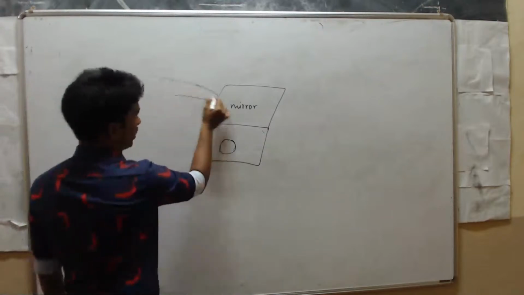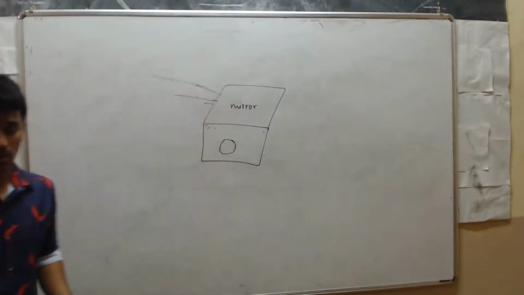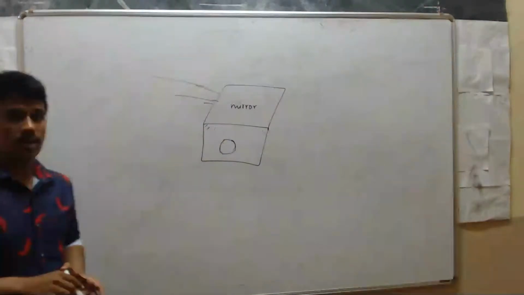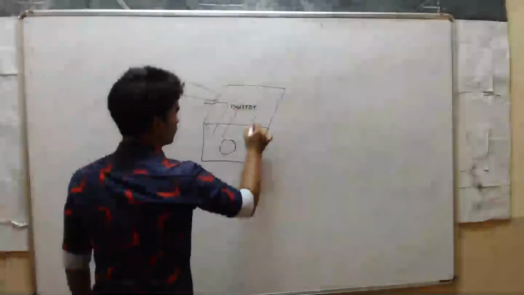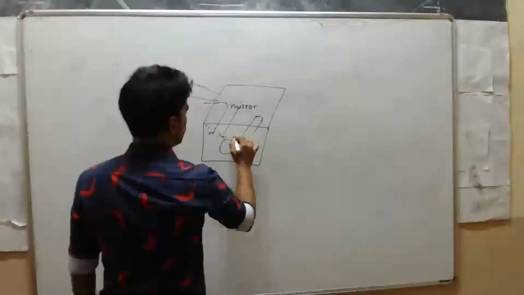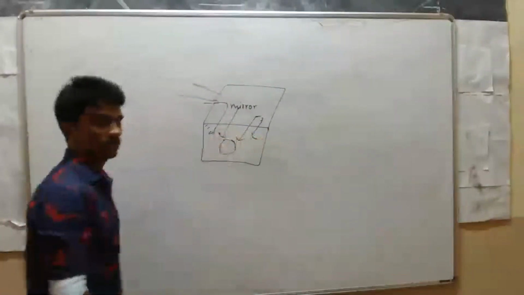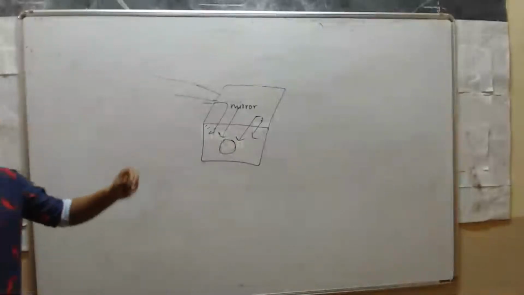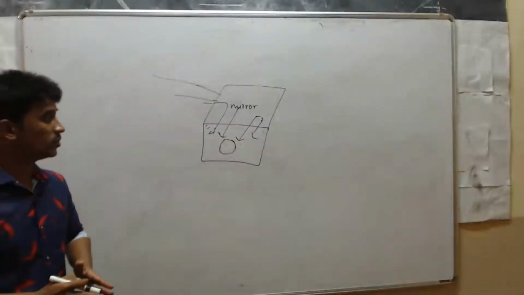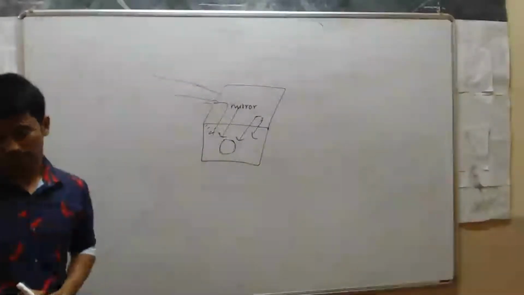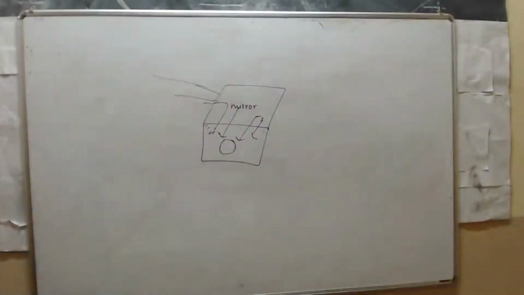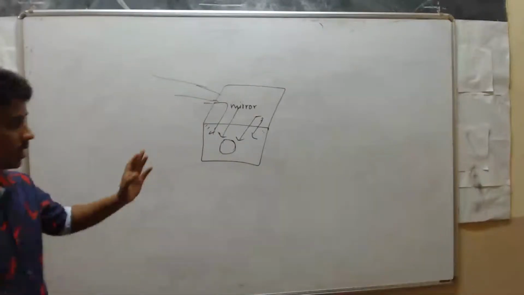The sun rays first fall on the mirror. When you pass rays of light, what will happen? Reflection takes place. So they will reflect like this, and then we can cook that food. So this is a solar cooker, and here we should use black color. Why? Just to absorb the heat. So clear? This is the working of solar cookers.